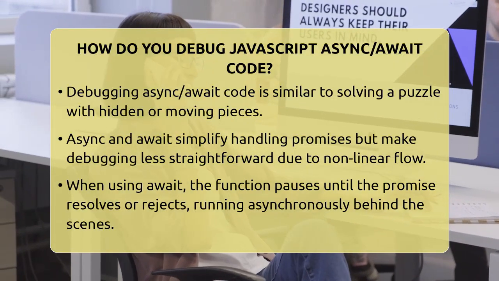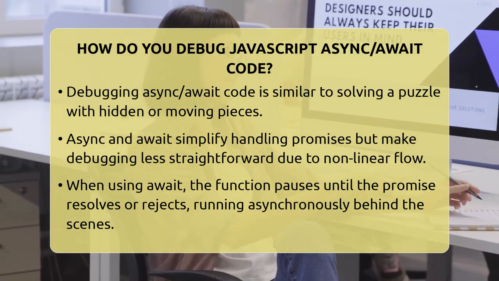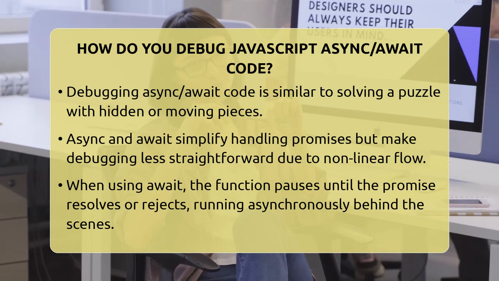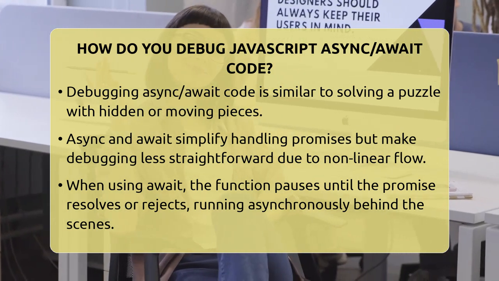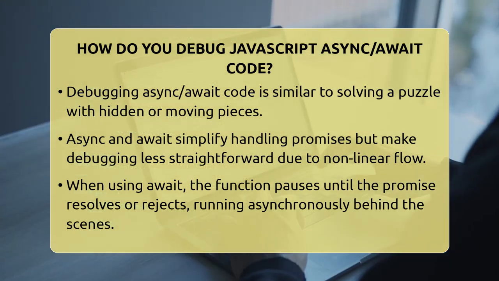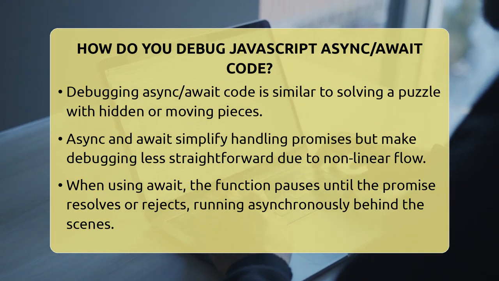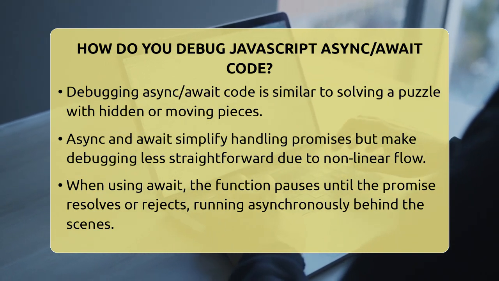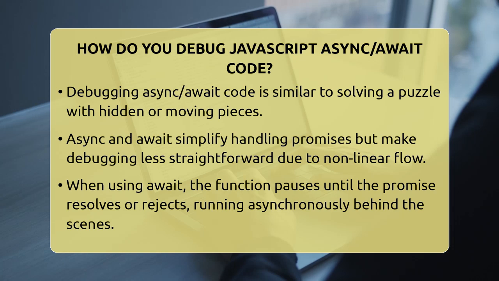How do you debug JavaScript async await code? Imagine trying to fix a puzzle where some pieces are hidden or move around unexpectedly. Debugging JavaScript code that uses async and await can feel the same way. The flow isn't always straightforward because the code pauses at await and then continues later. But don't worry, with the right tools and steps, you can track down issues easily.